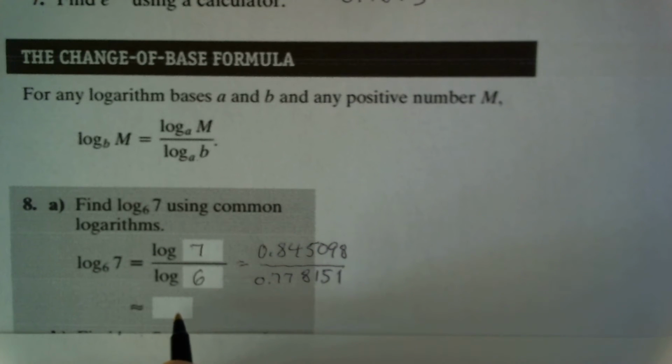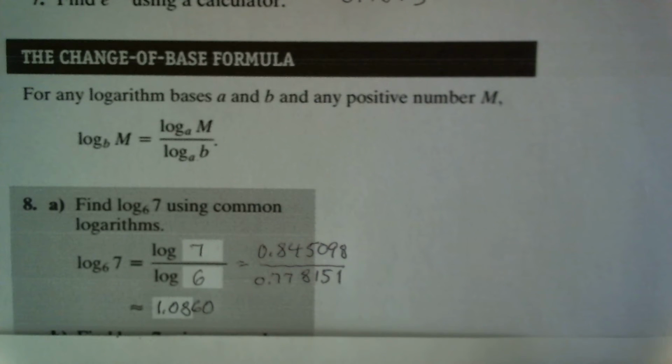And so then the quotient is about 1.0860. So that's changing to finding log base 6 of 7 using common logarithms.